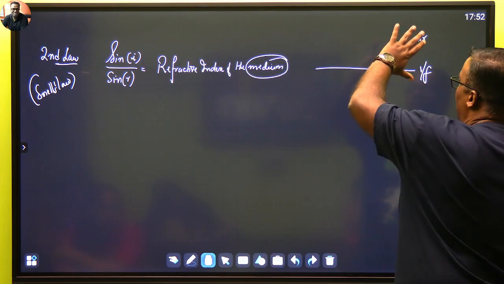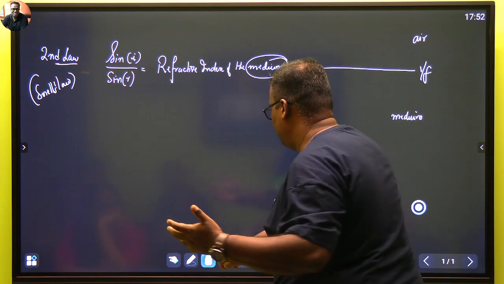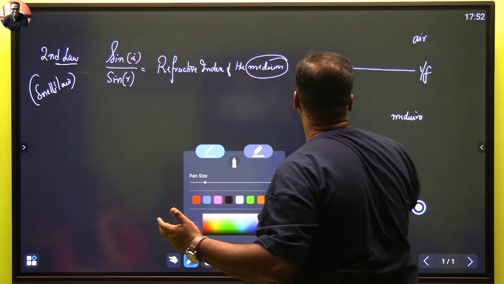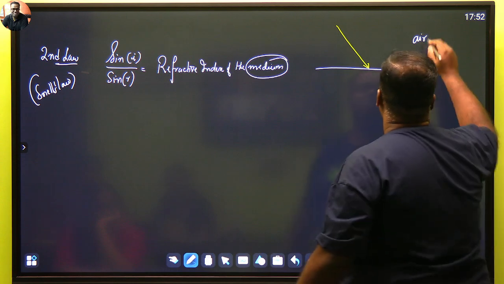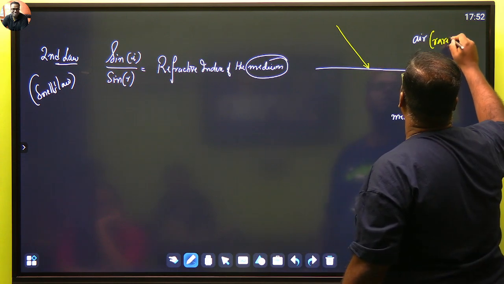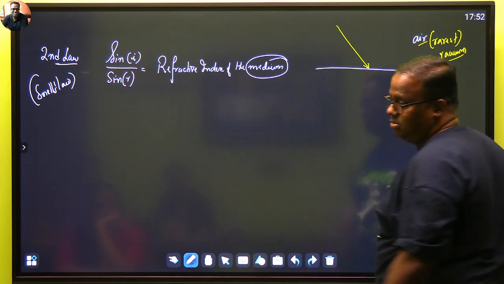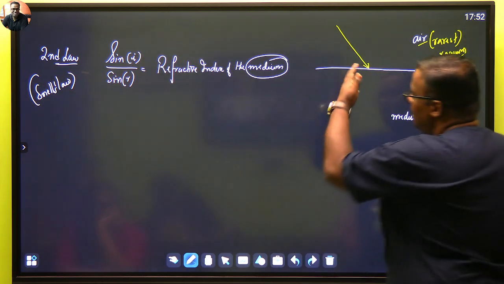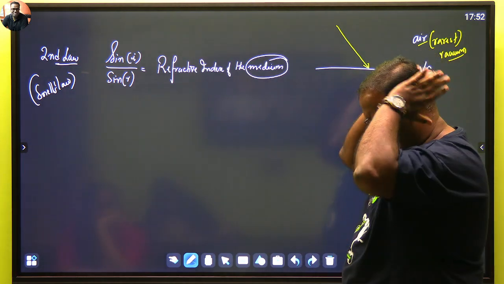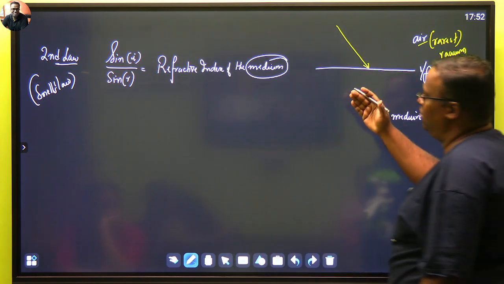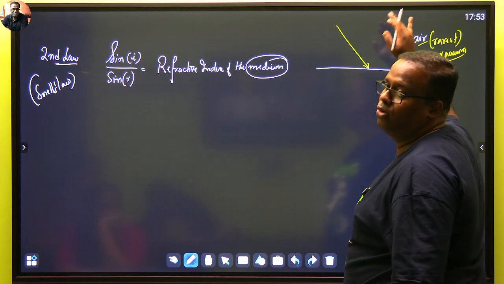So let's say I've got air. So light rays being incident from air. Try to understand it very nicely. Okay. Light ray is being incident from air to another medium. And remember one thing, air is the rarest, or vacuum. No one can be more rare than them. They are the rarest. So air से कोई भी light अंदर आएगा, it will always be bending towards the normal. Pay absolute attention now. Air से any ray which is coming inside a medium, it will always bend. It has to bend because इससे ज़्यादा rare और कोई नहीं है.